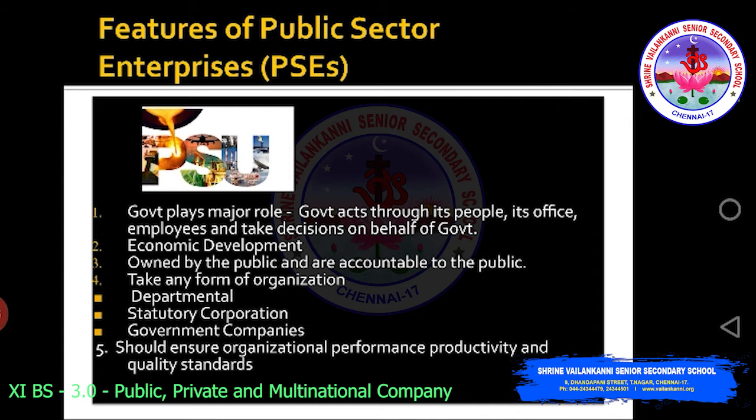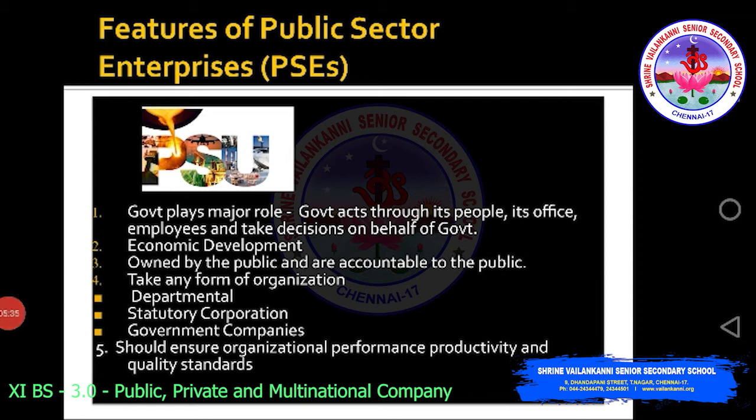The next slide that we are going to look at is the features of public sector enterprise. Public sector enterprise consists of three different types of organization. One is departmental undertaking, the next one is statutory corporation, and the next one is government companies.